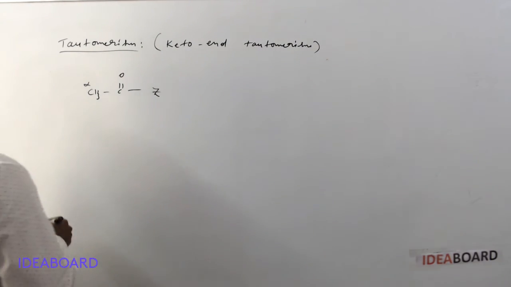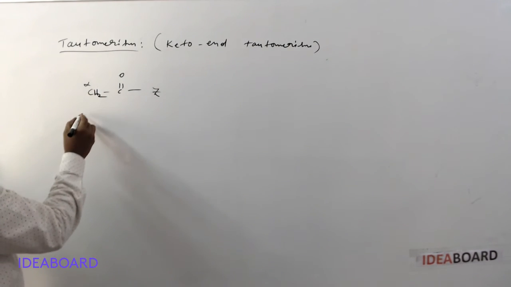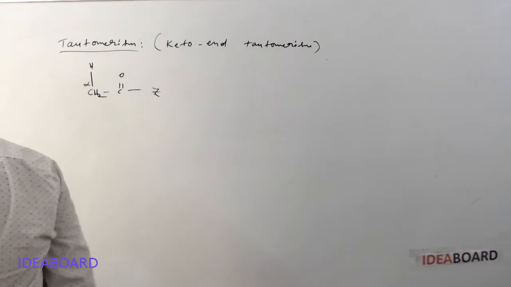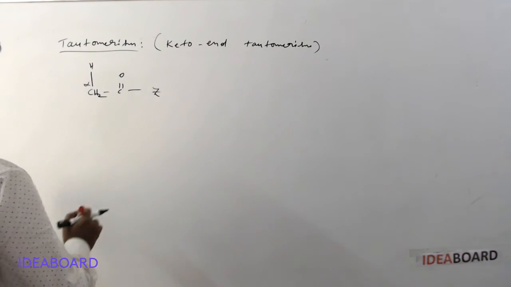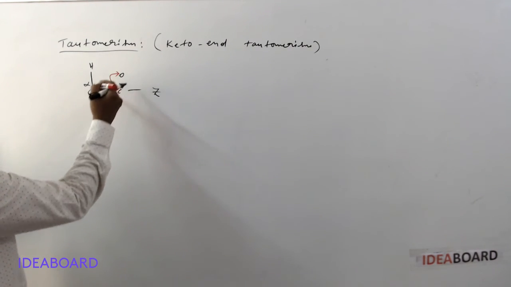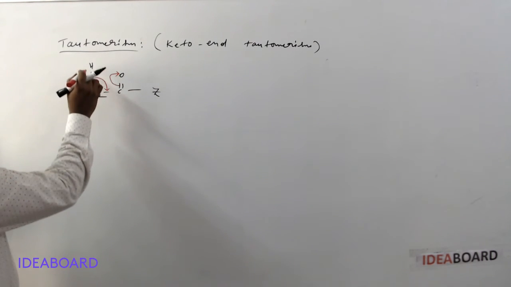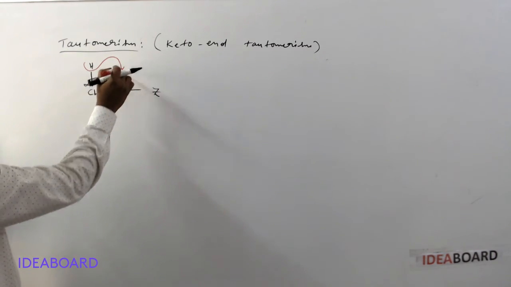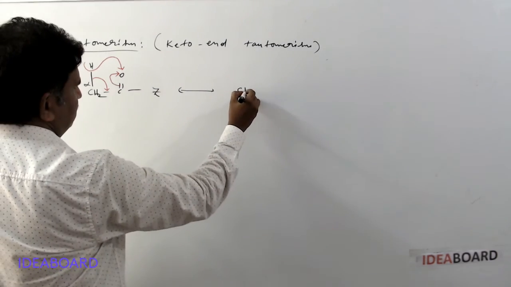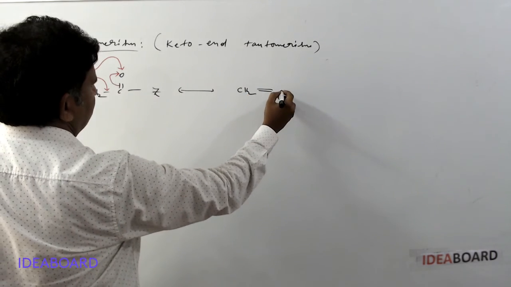How do they show this tautomerism? Here, this CH3 I am writing as CH2, and one hydrogen I am writing separately. Then when this pair of electrons shifts, this oxygen gets the pair of electrons, the sigma bond electrons move toward this, and this hydrogen shifts onto the oxygen. So what is formed is CH2, here the hydrogen is absent, and here we get a double bond.